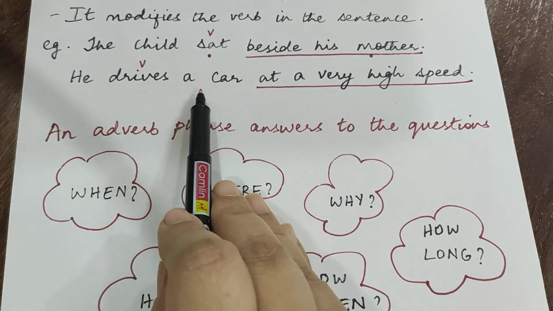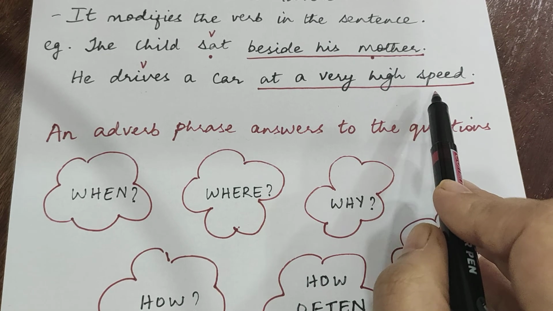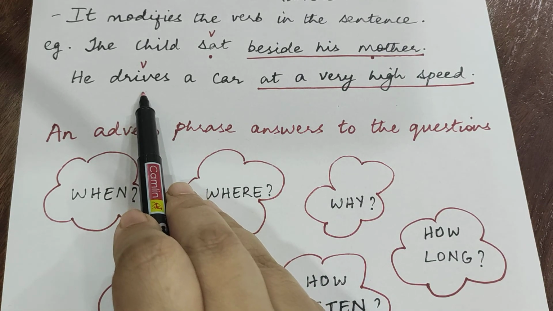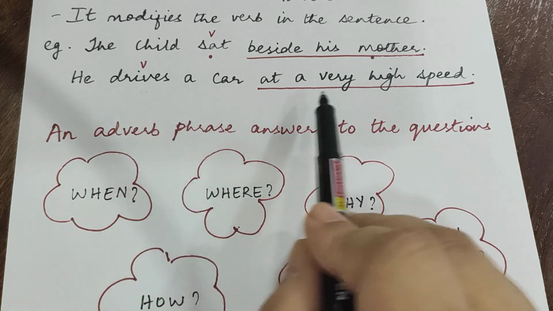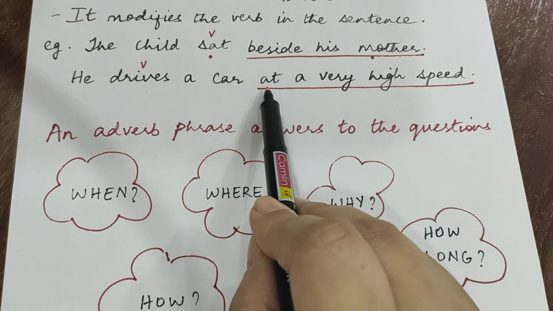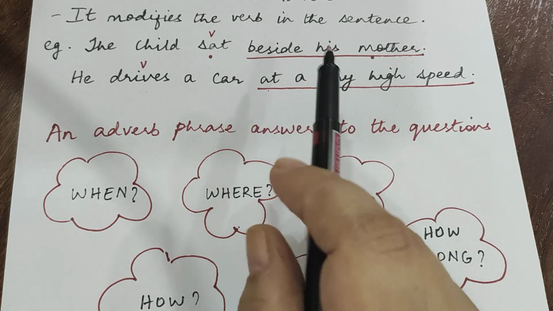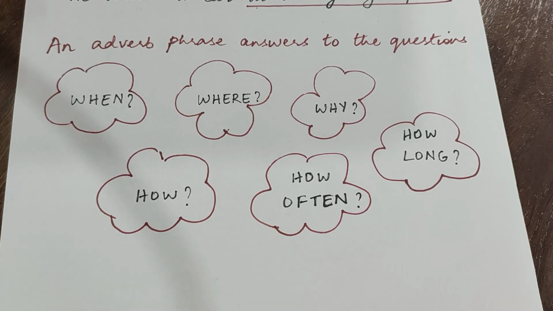He drives a car at a very high speed. What is the action word over here? It is drives. What are the words that are describing the action? At a very high speed. This also starts with a preposition. So an adverb phrase answers the questions when, where, why, how often, how long.